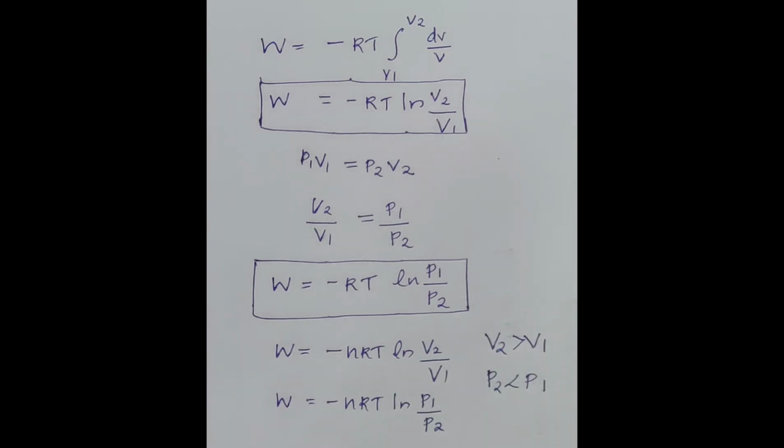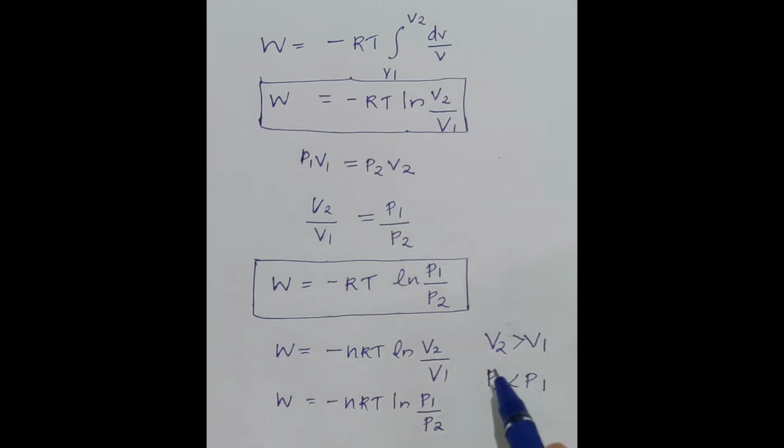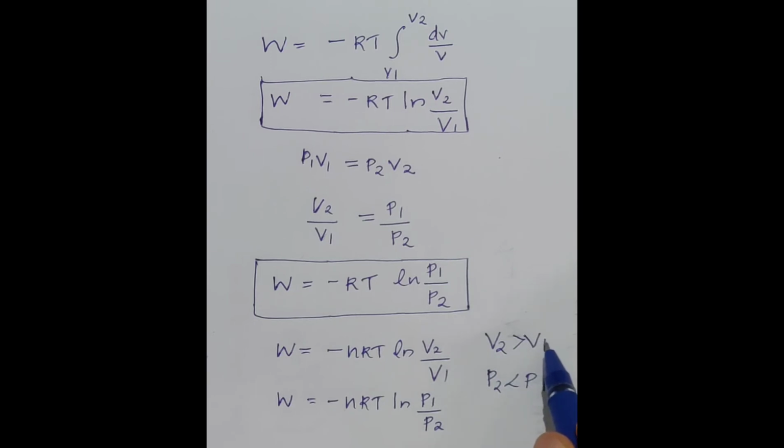Since during expansion pressure decreases and volume increases, hence we can say that the final volume V2 is greater than V1 and the final pressure P2 is less than P1.